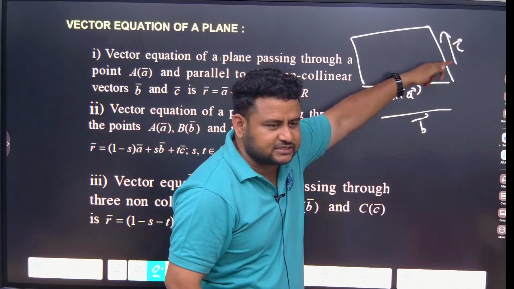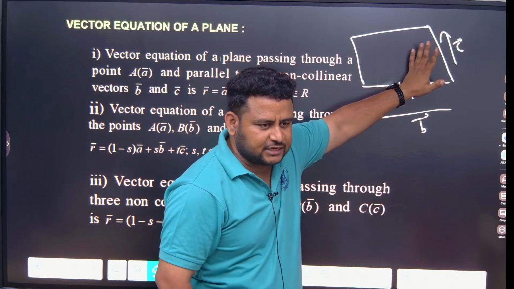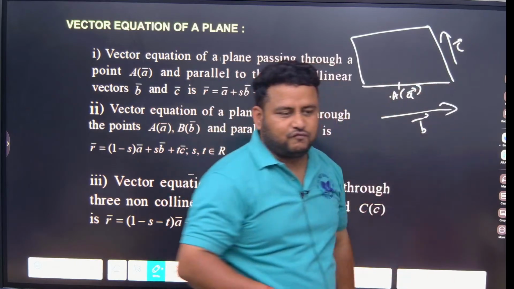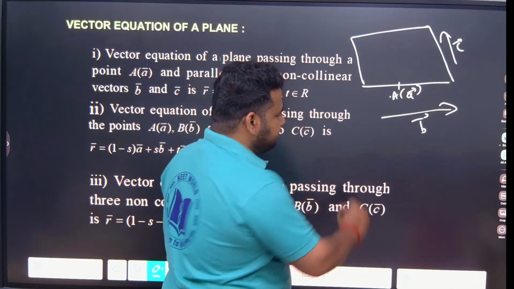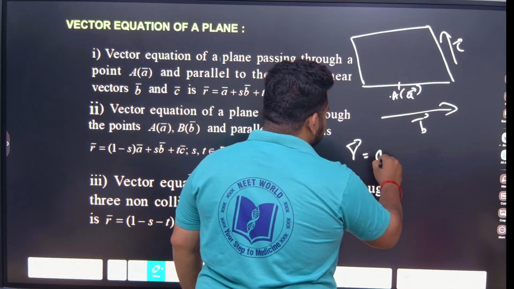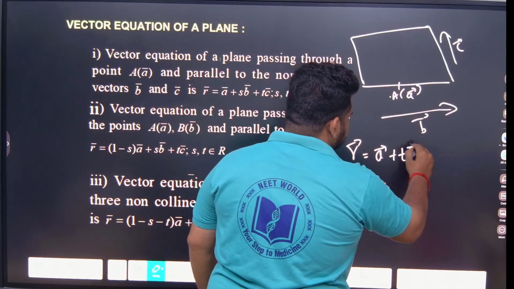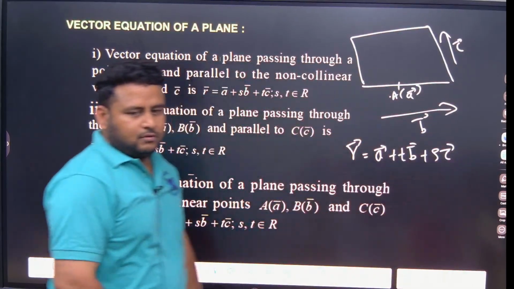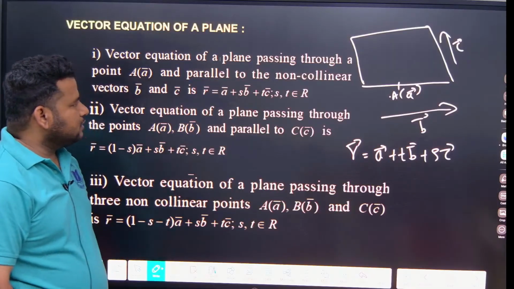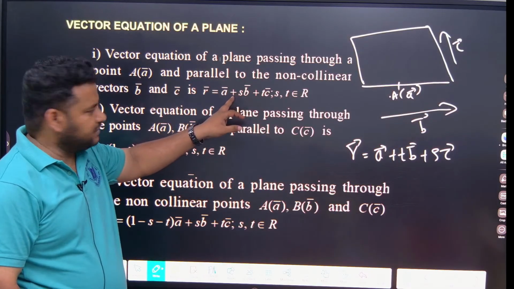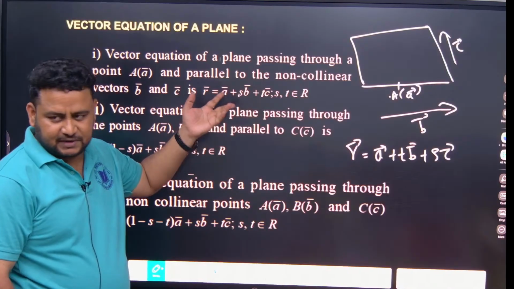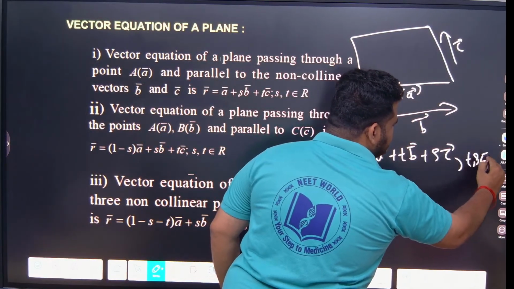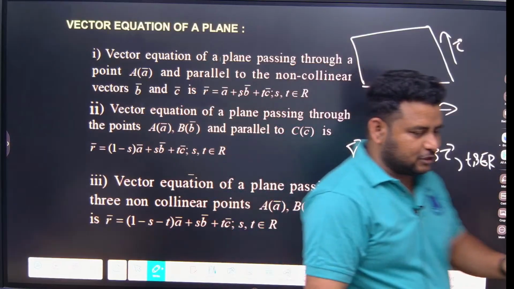Are vector b and vector c collinear, Siri? They are not collinear. See, this is in this direction and this is in this direction. For this, what is the vector equation if they ask? Just simply write r is equal to a plus t times b plus, since another vector is coming, you should write s times c. Here they have written s, no need to worry. You can write t here, you can write s here, doesn't matter for us, where t, s belong to real numbers.